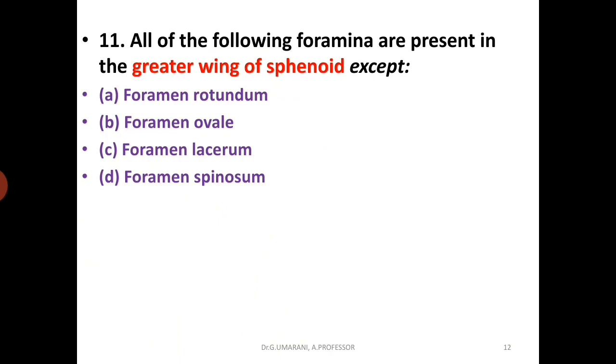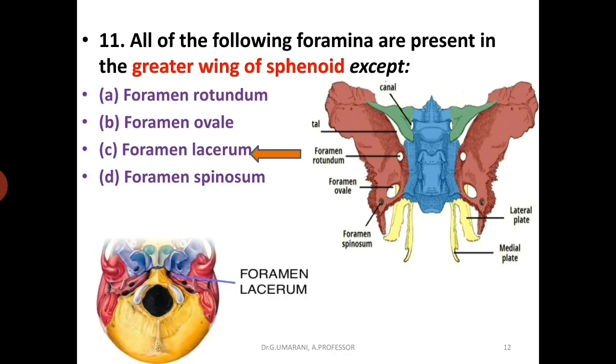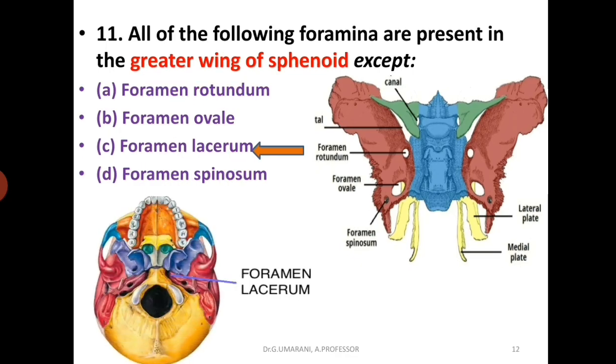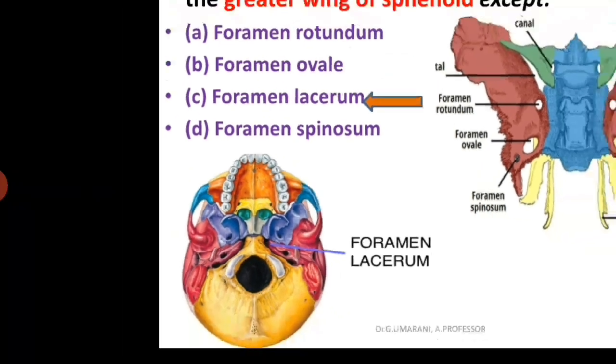Next question. All of the following foramina are present in the greater wing of the sphenoid except: foramen rotundum, foramen ovale, foramen lacerum and foramen spinosum. You can see in the image the greater wing of the sphenoid bone. There you can see foramen rotundum, ovale and spinosum. So the answer is lacerum. The location of the foramen lacerum is here.